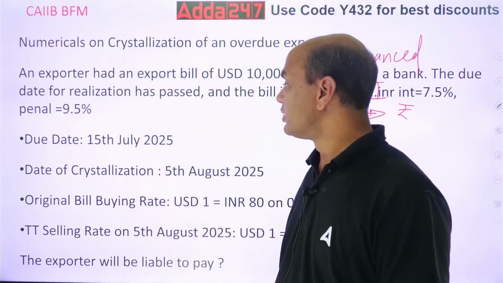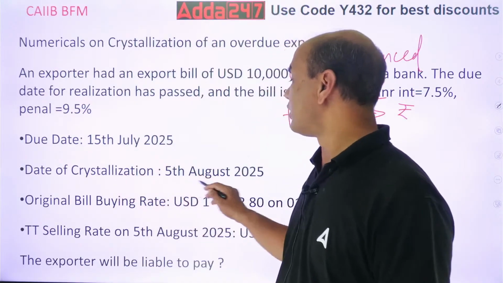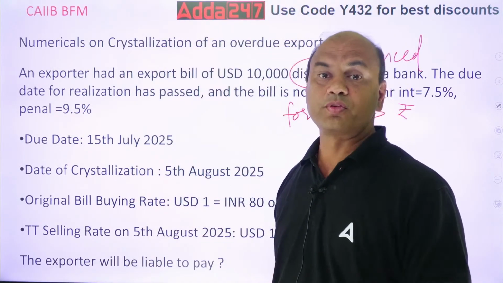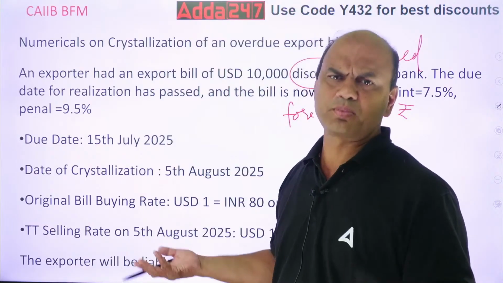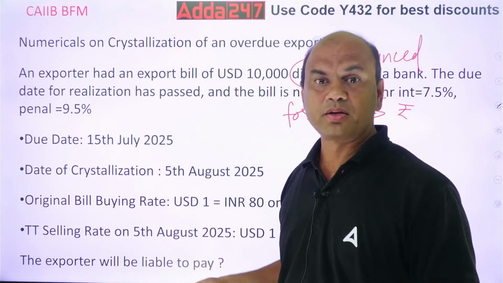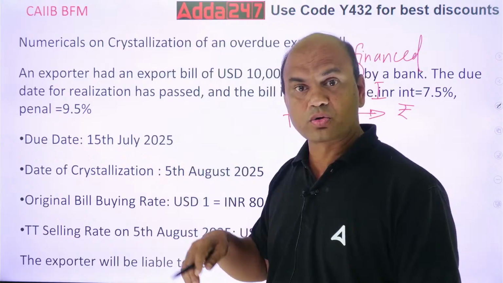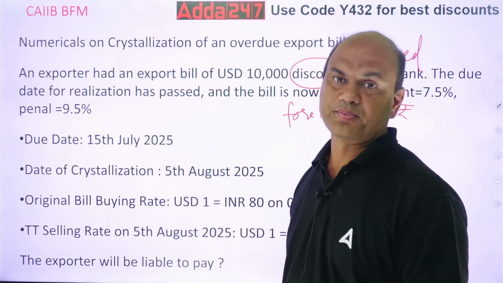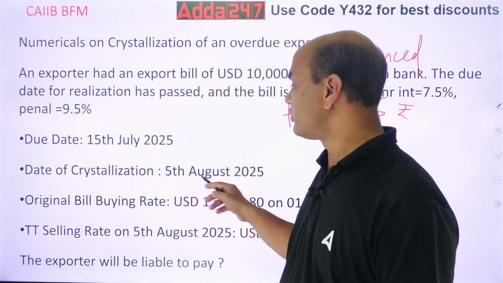Date of crystallization is 5th August. On 15th July the buyer was to pay, but the buyer has not paid. So the bank has to convert it to the rupee liability, and the bank has converted it on 5th of August.